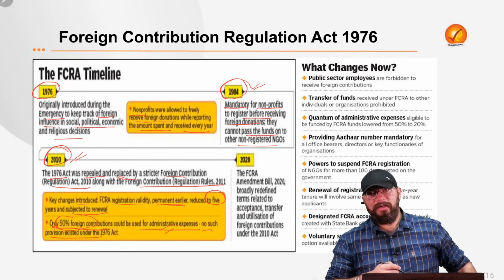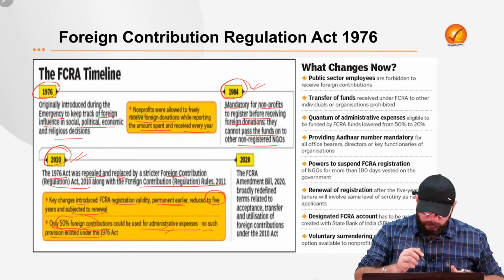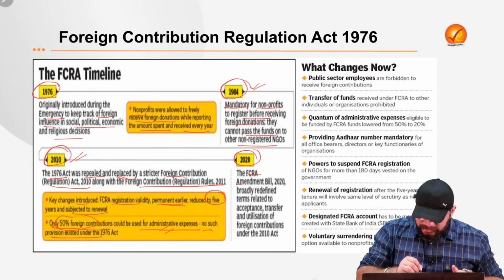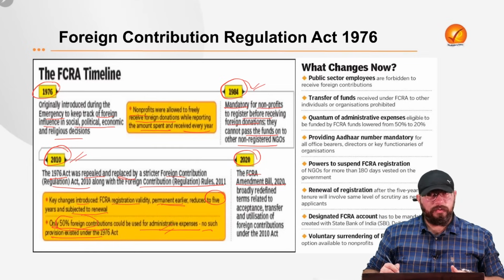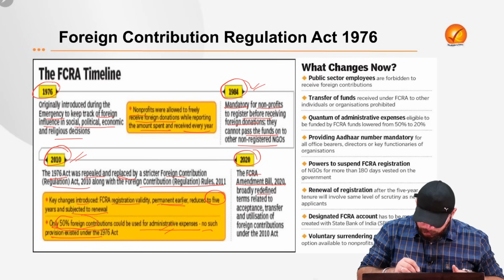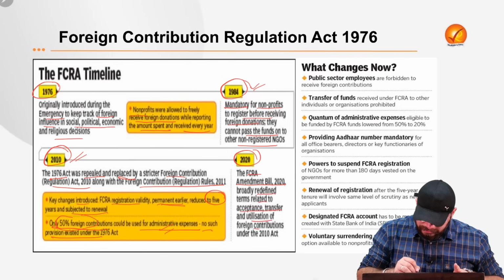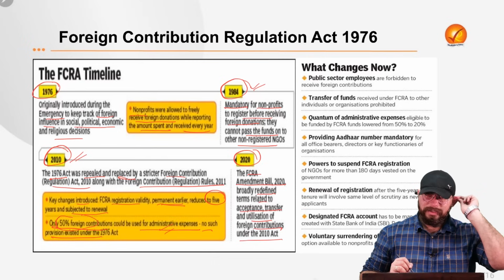Now that is also a very, very important point for us to know. And in 2020, recently, 3-4 years back, the FCRA Amendment Bill 2020 came. It broadly redefined terms related to acceptance, transfer, utilization of foreign contributions under the 2010 Act.